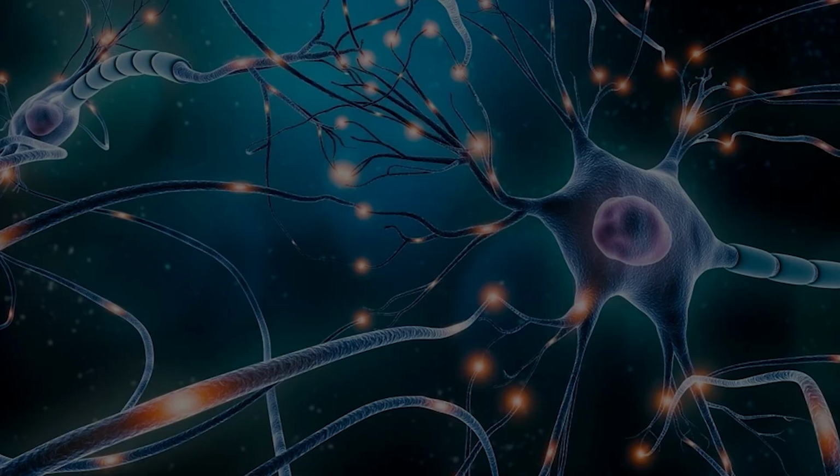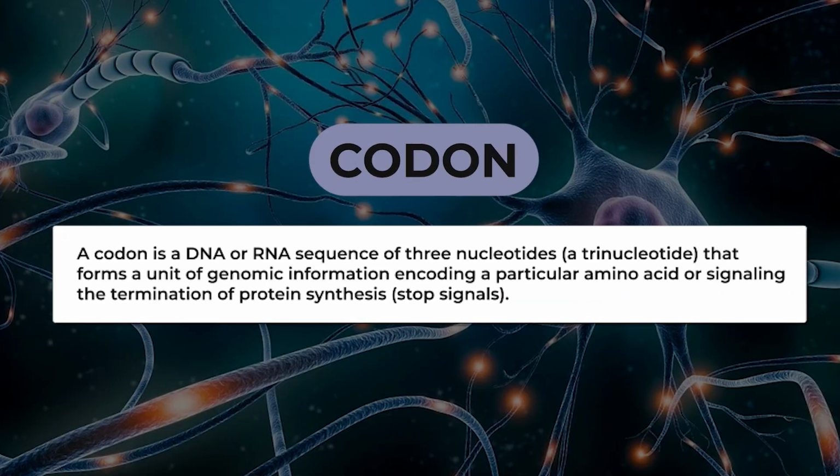So, before going into the steps of translation, there are a few things that should be known which are very important in translation, and that is the codon, because it is recognized. The codon is very important in translation. So, what is a codon? Just a small overview. A codon is a DNA or RNA sequence of 3 nucleotides, a trinucleotide, that forms a unit of genomic information encoding a particular amino acid or signaling the termination of protein synthesis. So basically, it's a DNA or RNA sequence 3 nucleotides long which encodes a particular amino acid.